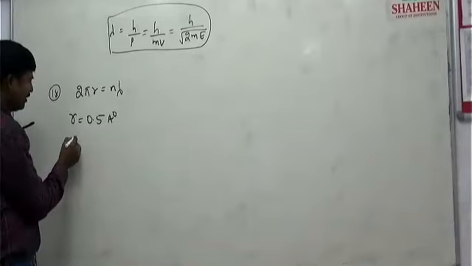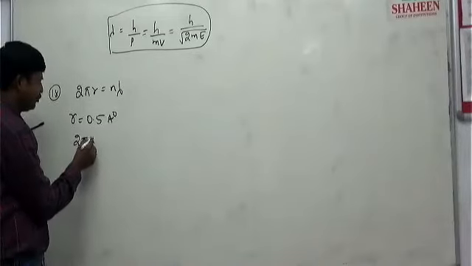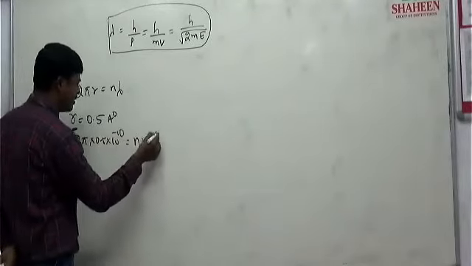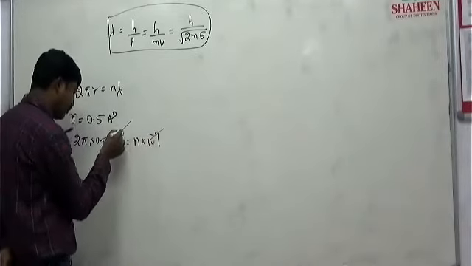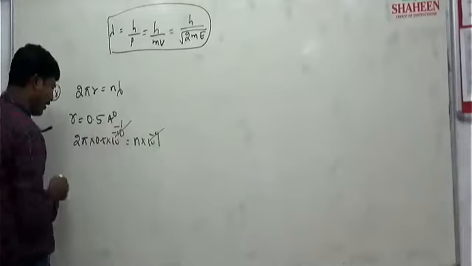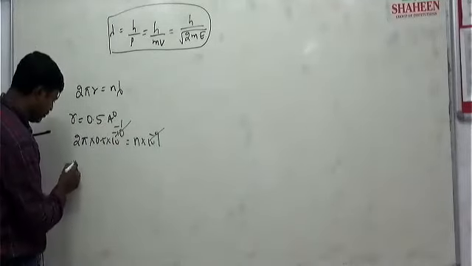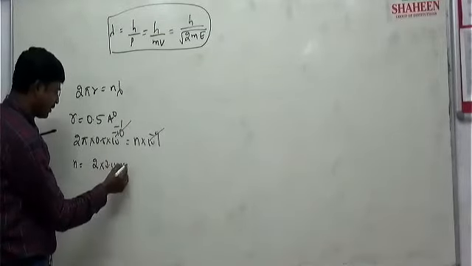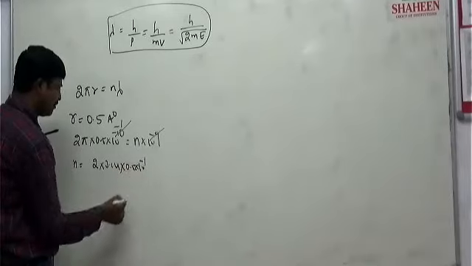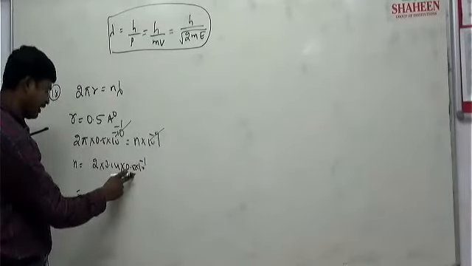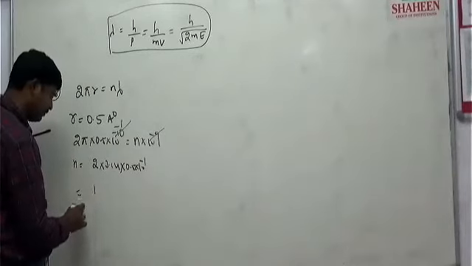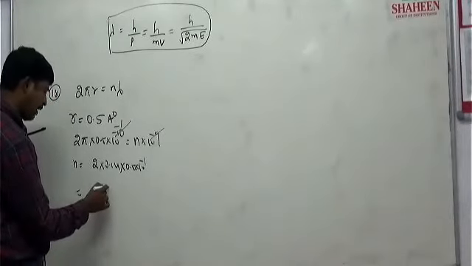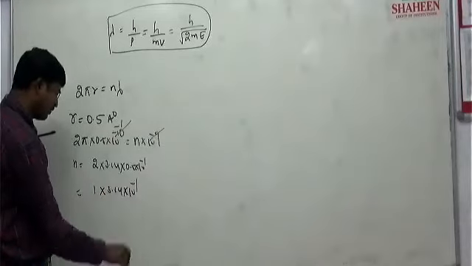Correct? So we can write here 2 pi into 0.5 into 10 to the power of minus 10 meter is equal to n into 10 to the power of minus 9 they give it. So 10 power minus 9, 10 to the power of minus 10 cancel out, minus 1 is left here. Okay. So n can be written as 2 into 3.14 into 0.5 into 10 power minus 1 totally. 2 into 0.5 it is 1, and 3.14 into 10 power minus 1 is there.